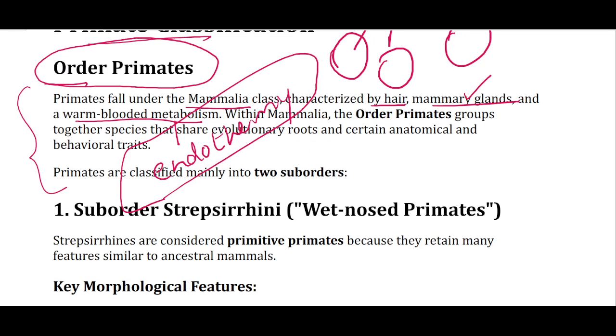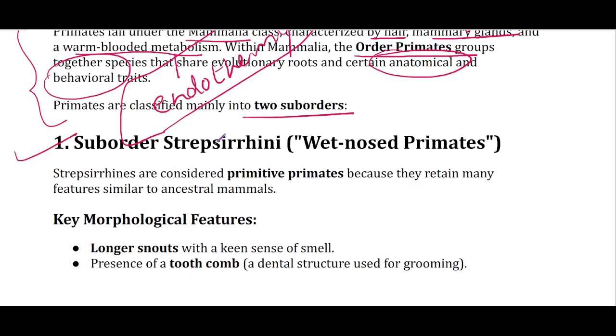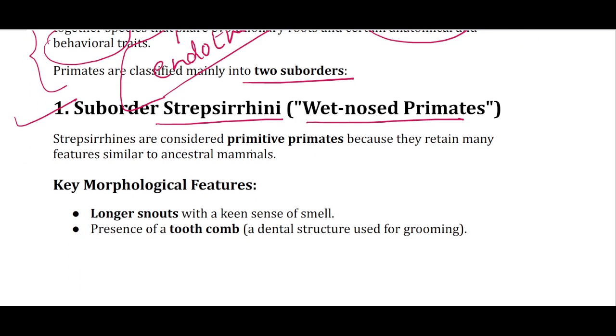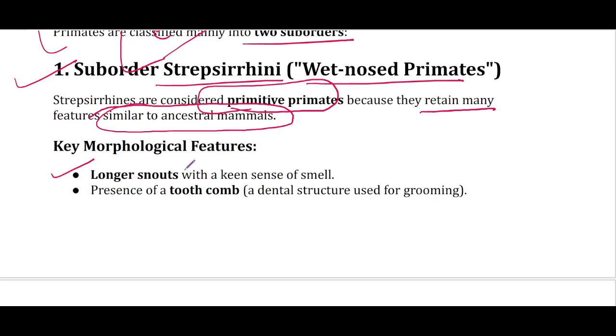So within Mammalia, the order primates, they share certain physical traits, certain anatomical and behavioral traits. They are classified into two suborders. The first suborder, Strepsirrhini, which means wet-nosed primates, and they are considered primitive, meaning the oldest, because they still retain many features that connect them to ancestral mammals. The first such feature is a long snout.